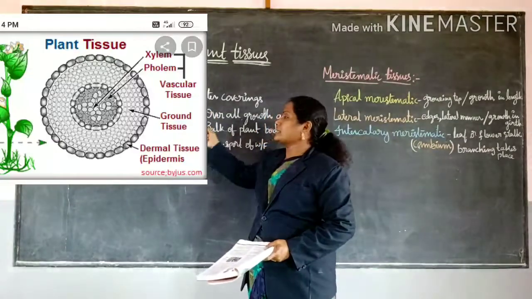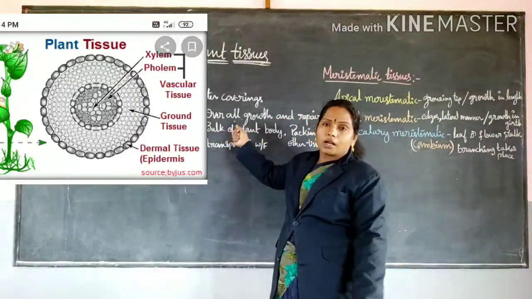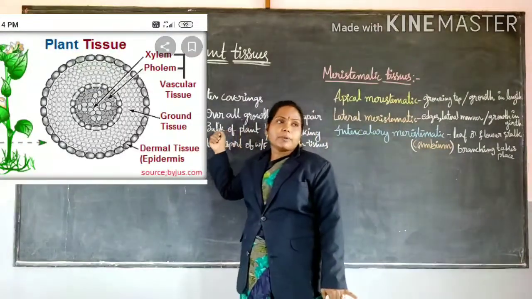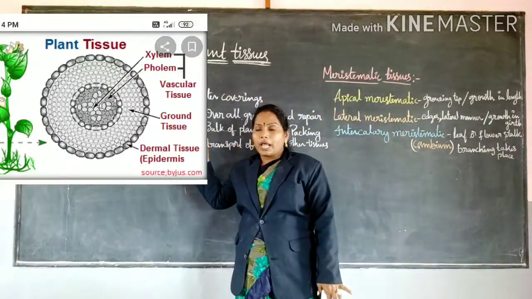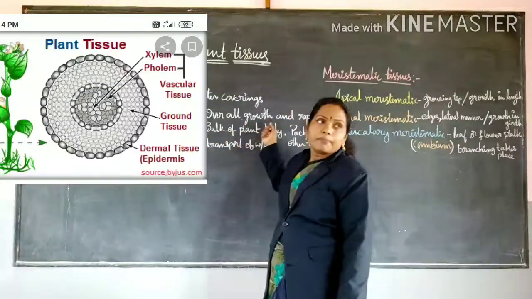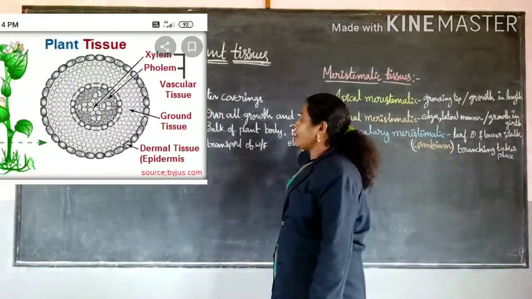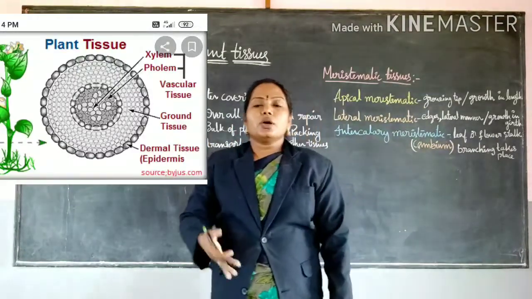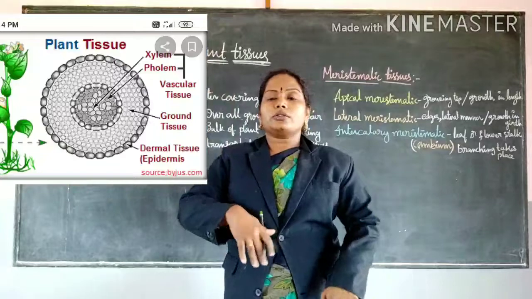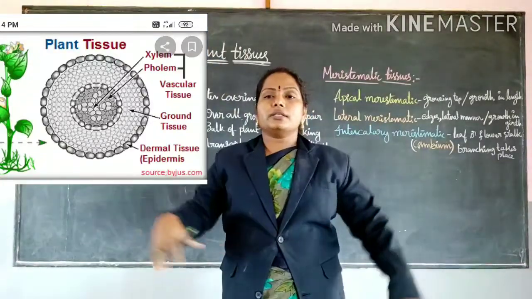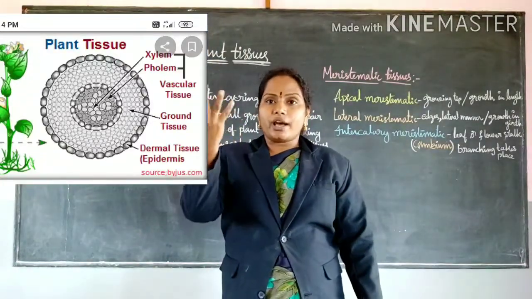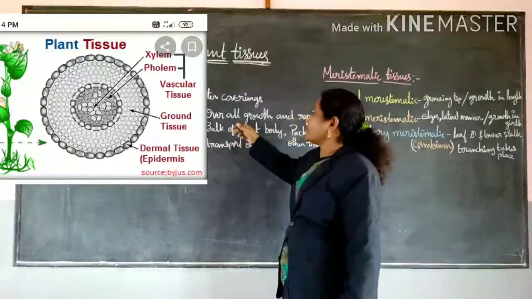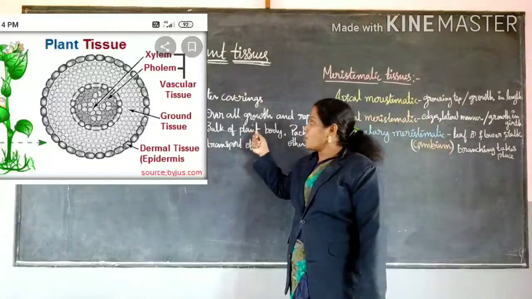Next one is meristematic tissue. Overall growth and repair take place with this meristematic tissue only. That means growth of leaves, growth of the plant body lengthwise and widthwise, growing of flowers, bearing of new leaves and new branches. These all take place with meristematic tissue only.